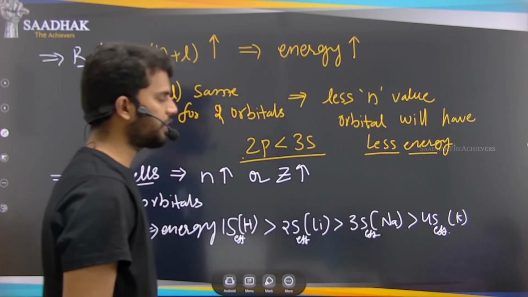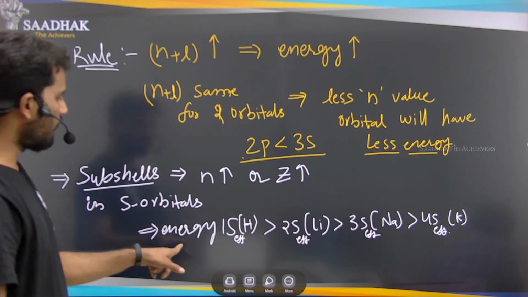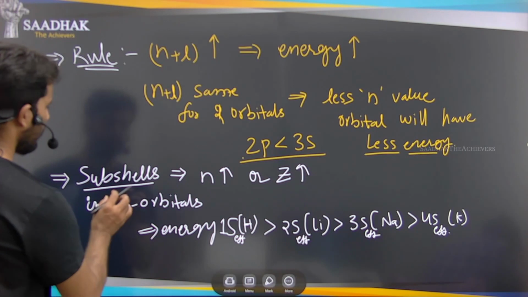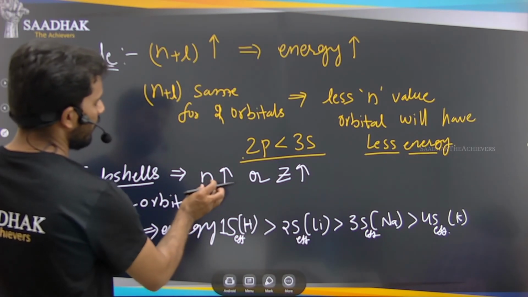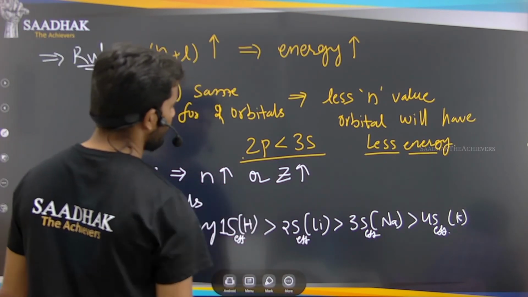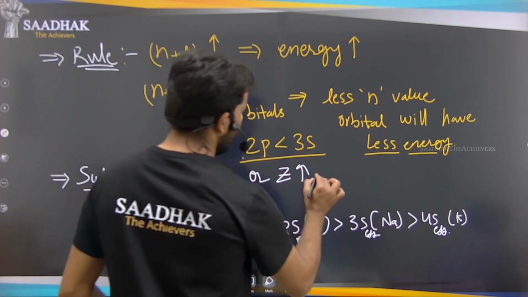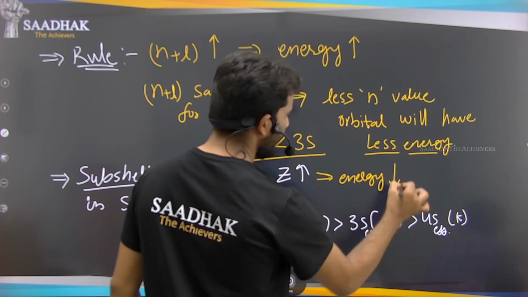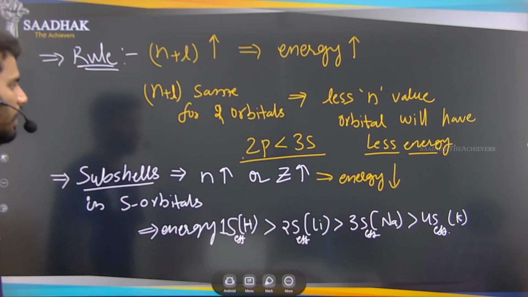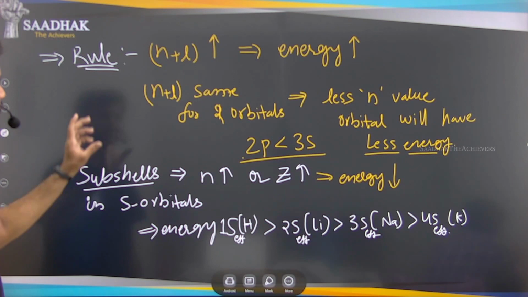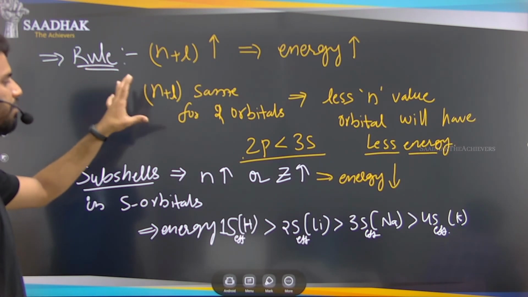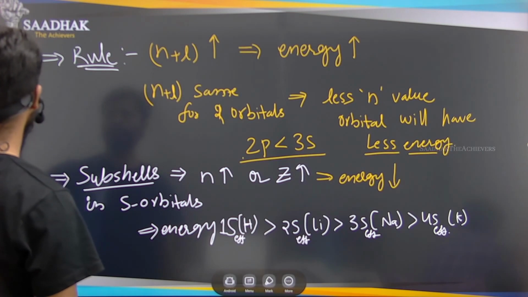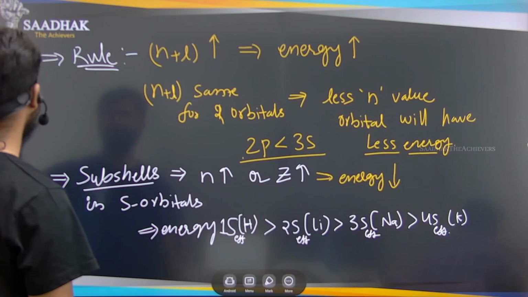So this is how the energy will be decreasing in the subshells. As the principal quantum number increases or the atomic number increases, the energy is decreasing in the orbitals. So this is about the n plus l rule of the energy changes, or which is having the less energy, that we can check for multi-electron atom orbitals.